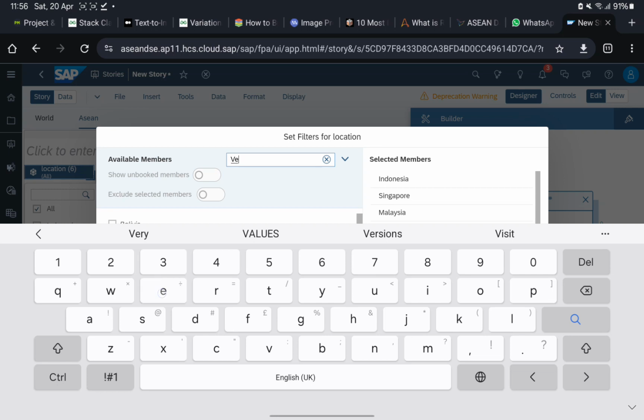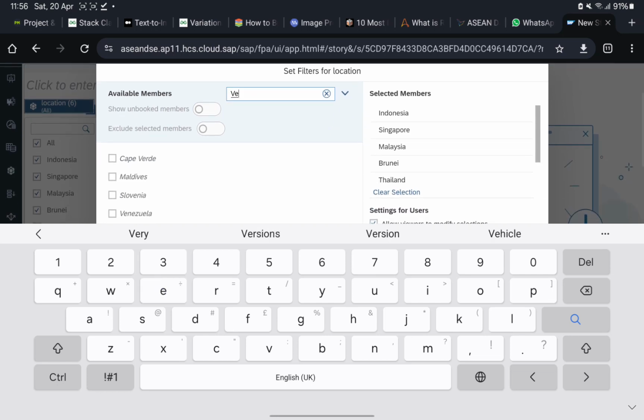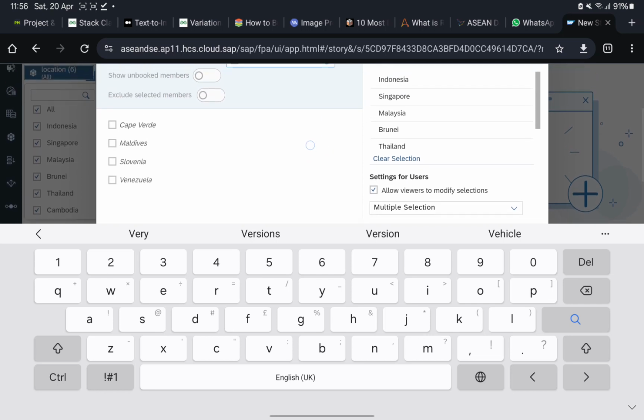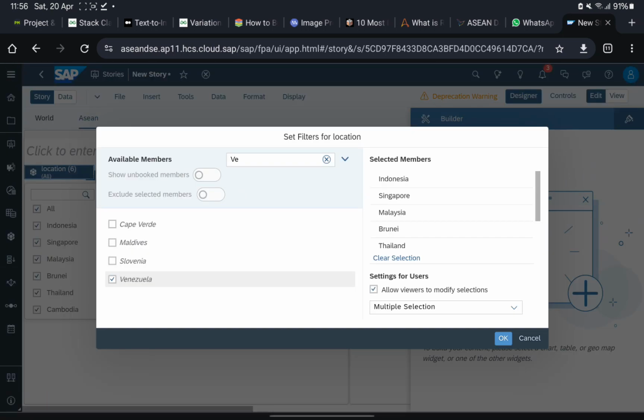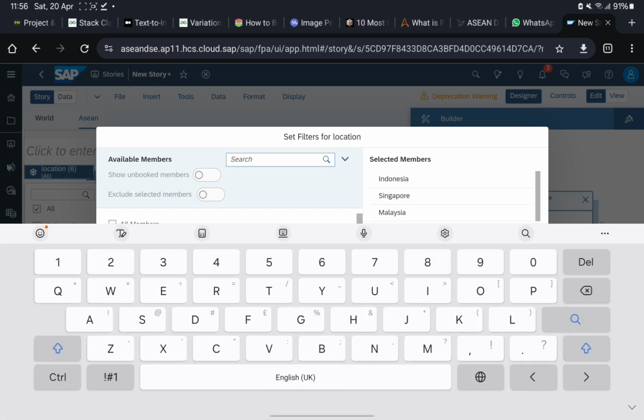Maybe I can show in Excel. In Excel we also have the filter. It is the same function as in Excel. For example, this one you want to filter. So this is only an example, yeah.